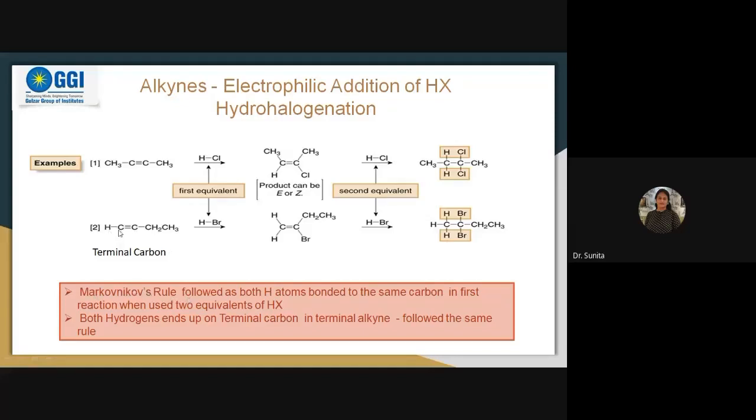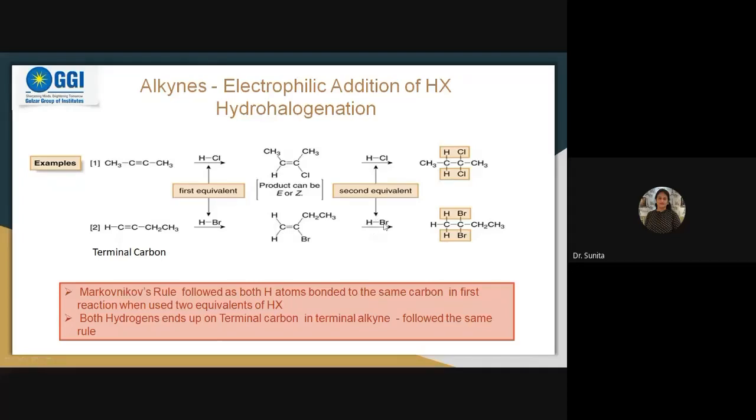Here you can see HC triple bond C, and now if we add HBr, the H part will go to the carbon having more number of hydrogens. From the left hand side you can see it has more hydrogens, and H will get attached there. Further, if we again add HBr, Br goes to the other side of the triple bond. Then it will get converted into a double bond. Still the unsaturation is there, so we can add more over here to convert it into a single bond. So one more HBr addition is possible.